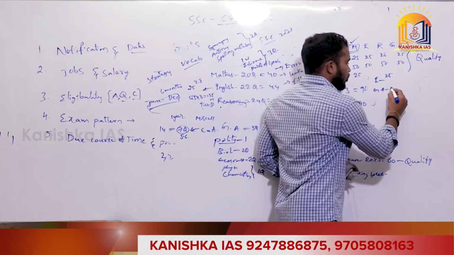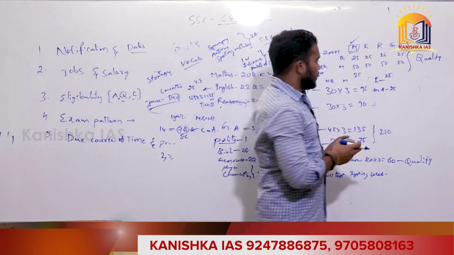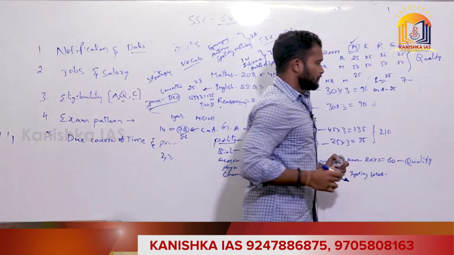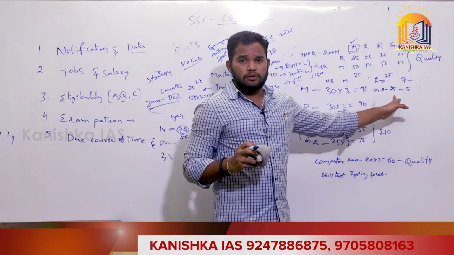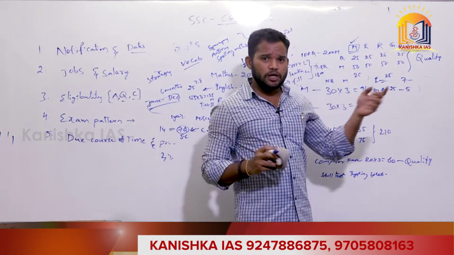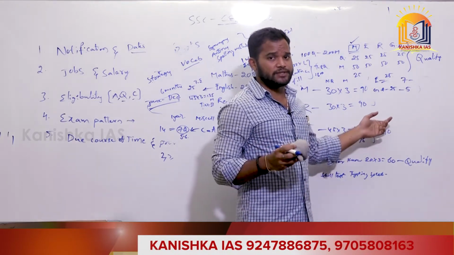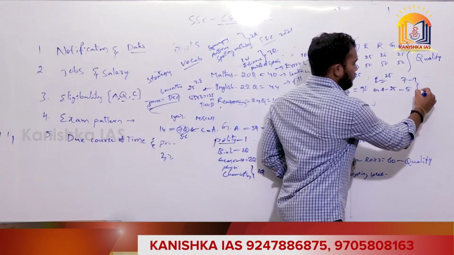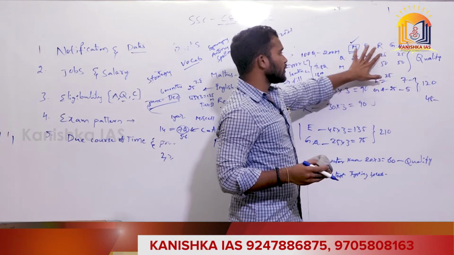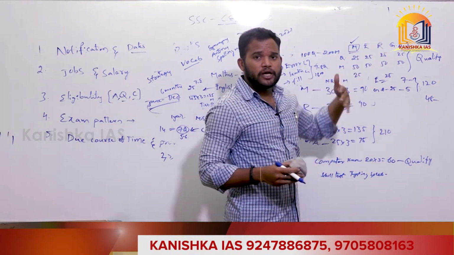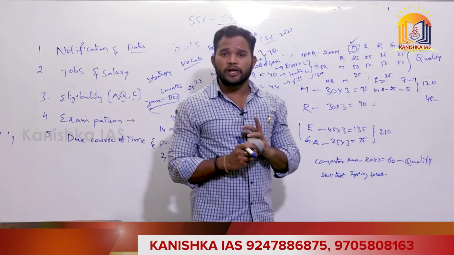Those who are good at cracking this SSC CGL exam would take hardly 7 minutes for the English section, and general awareness hardly 5 minutes. See, what is there to consume time over here? If you read the question and know the answer, you put the answer and leave. If you don't know the answer, your mind would clearly say that you don't know the answer, so no need to waste time here. So 12 minutes over, and you still have 48 minutes. You can divide this time between reasoning and maths, which are going to take comparatively more time than English and general awareness. These are the strategies that can help.